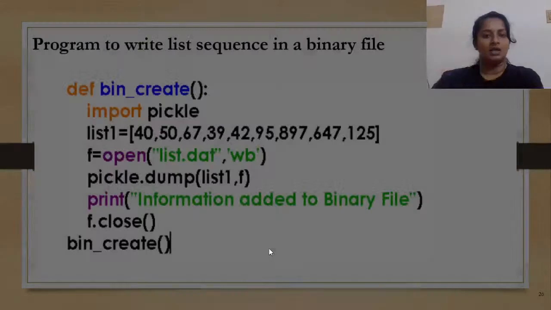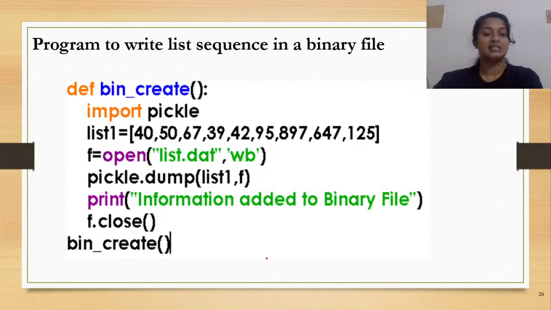Okay. So now let us learn the working of the dump as well as the load method using a sample program. Now see here, this is a program which would write a list to a binary file. So the sequence that is being used here is a list.